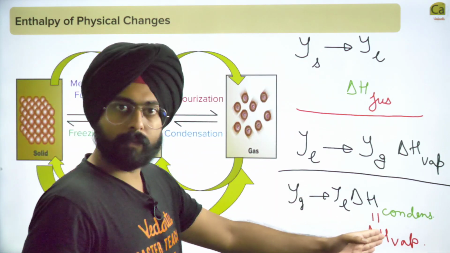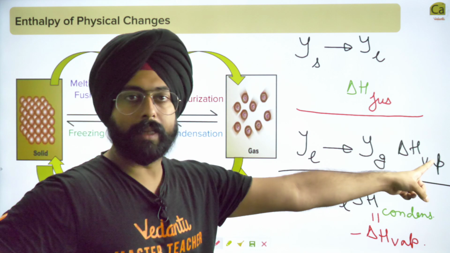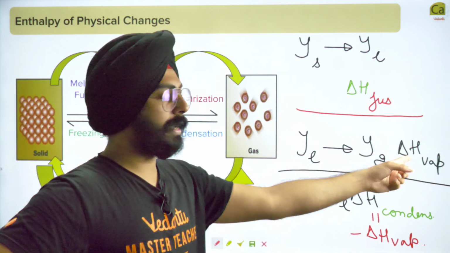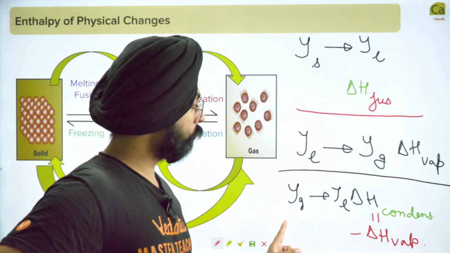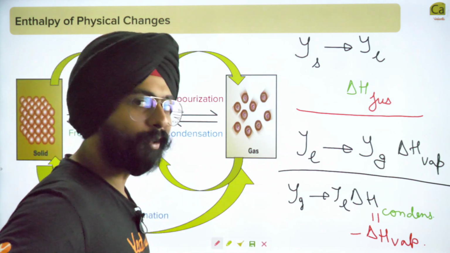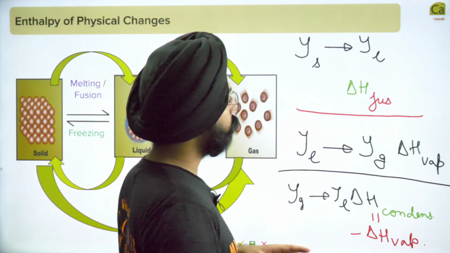Isn't that obvious? यहां से यहां जाने में इतना एंथैल्पी लगा, सो वापस आने में उसका उल्टा एंथैल्पी लगेगा. If liquid to gas takes 10 joules of energy, gas to liquid, coming back, you will be releasing those 10 joules of energy. Fine. So this is pretty obvious because enthalpy is a state function.